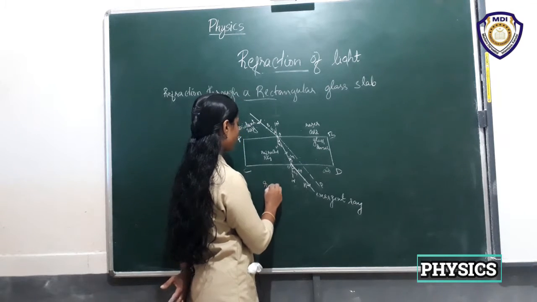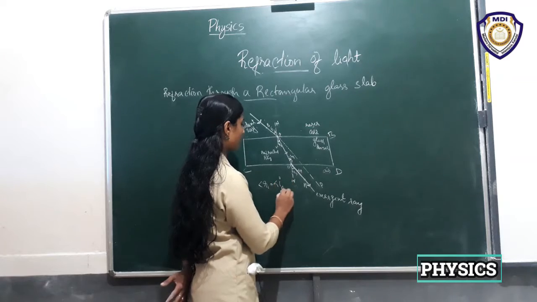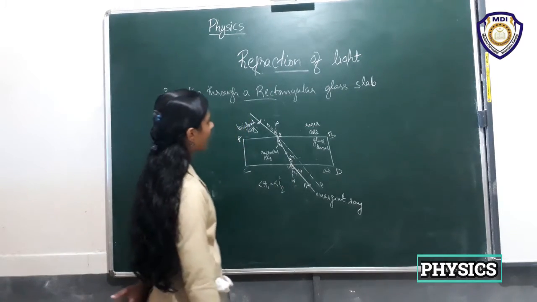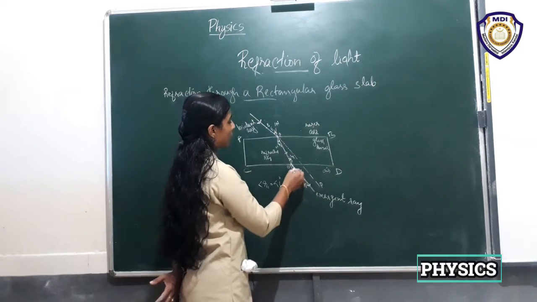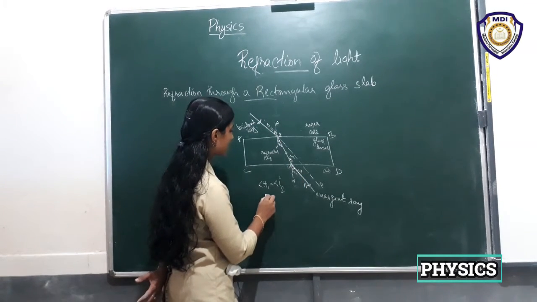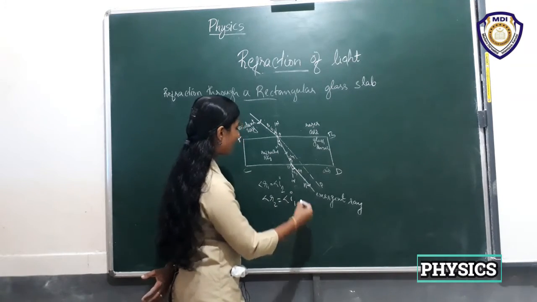That is, angle R1 is equal to angle I2. And also we can see this I1 is equal to this R2. That is, R2 is equal to angle I1.